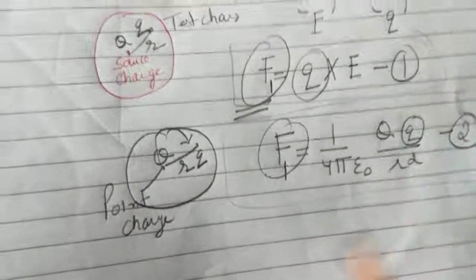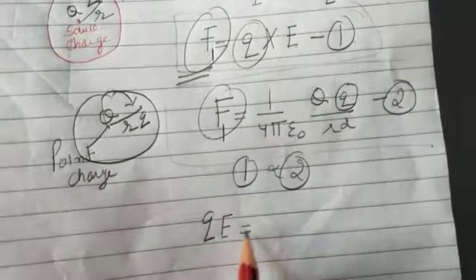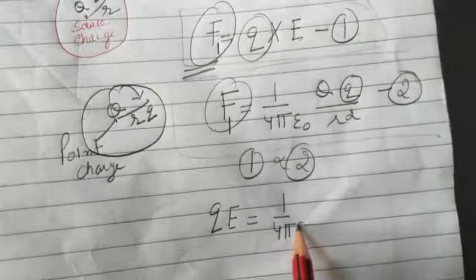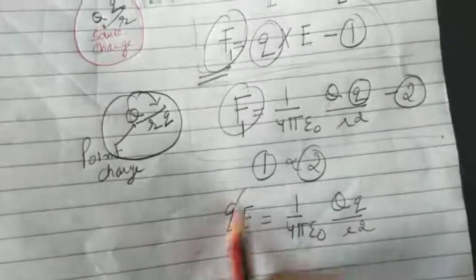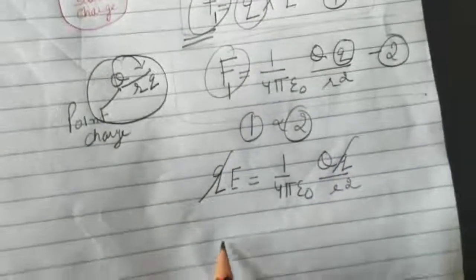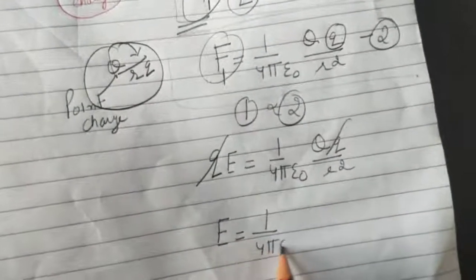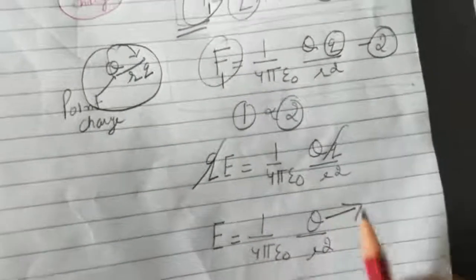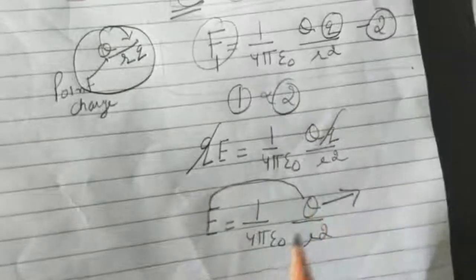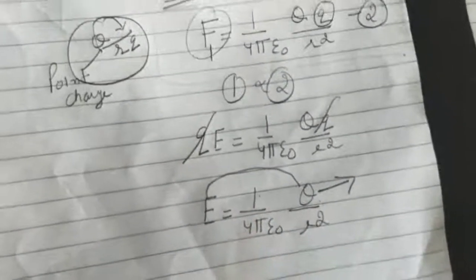So compare equations 1 and 2. qE equals 1/4 pi epsilon naught, bigger Q small q upon r square. q will cancel with q. So electric field intensity is equal to 1/4 pi epsilon naught Q upon r square.